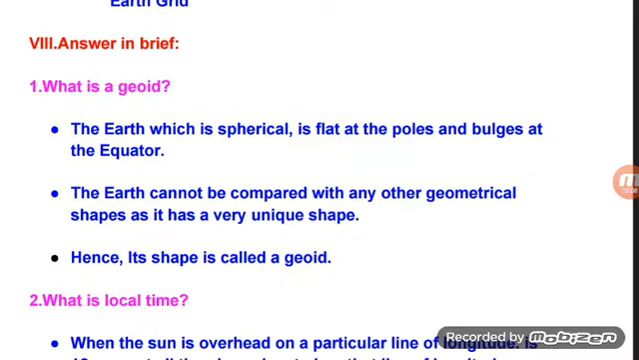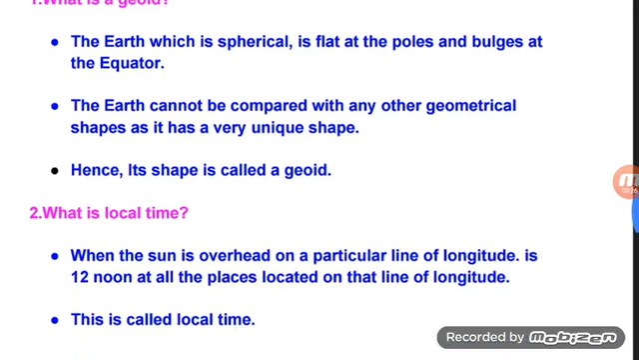Answer in brief. What is a geoid? The Earth, which is spherical, is flat at poles and bulges at the equator. The Earth cannot be compared with any other geometrical shapes as it has a very unique shape. Hence, its shape is called a geoid.